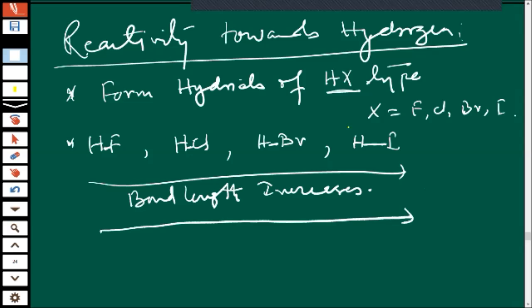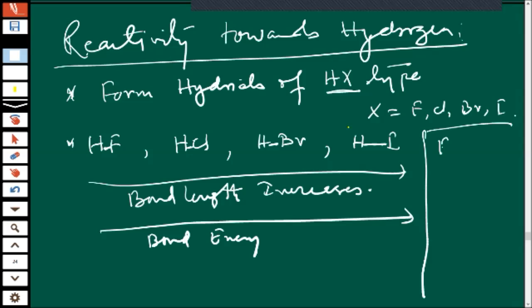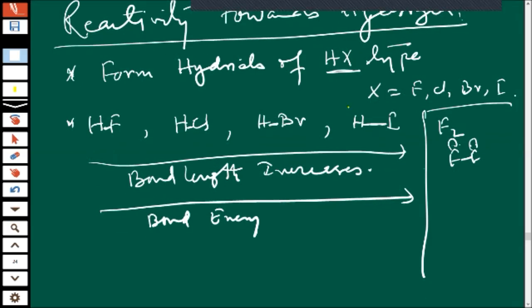Can you write the order for bond energy? Now don't mix with that one, F2. F2 means F-F, there was repulsion. Here that will not work because on one side H is there, so there is no repulsion.